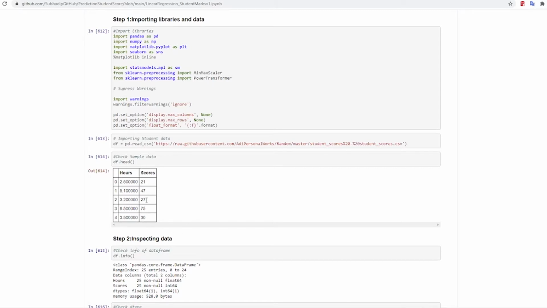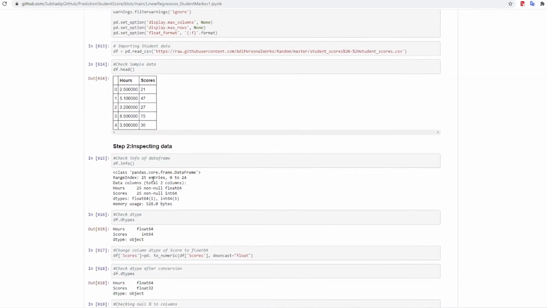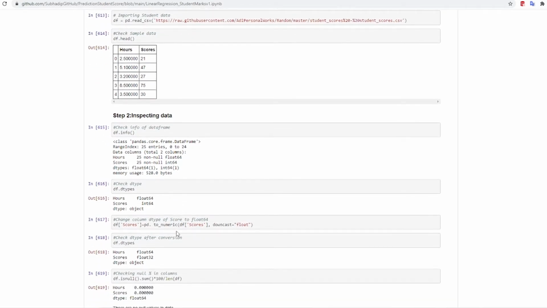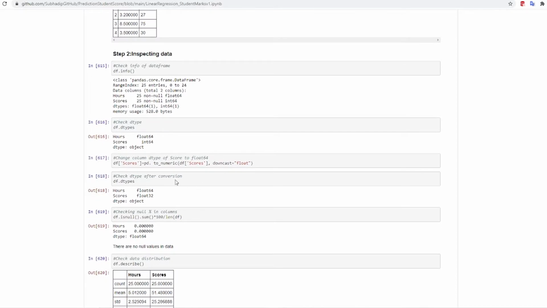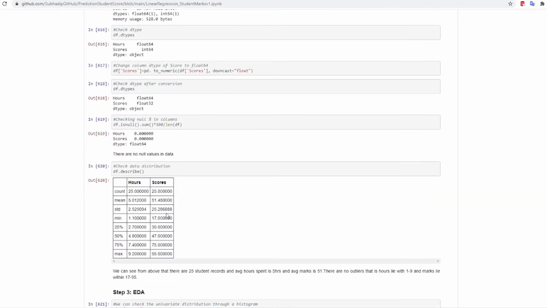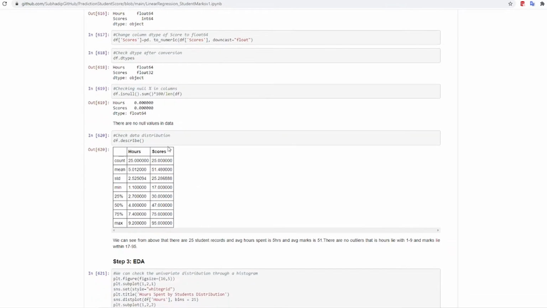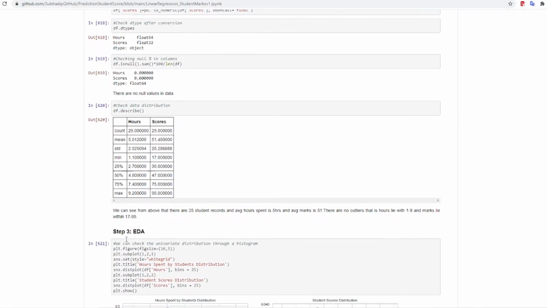We do a basic check of the data. We see the data types of the data frame. Then we do any kind of conversion to make it in the same data types. Then we check the null percentages of the columns, and saw the distribution, that it lies within the required ranges, like the scores should be within 0 to 100.